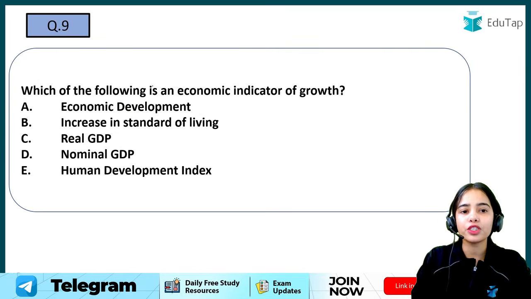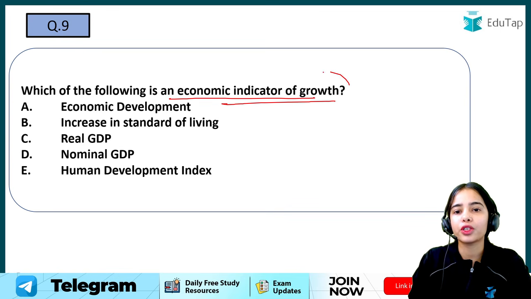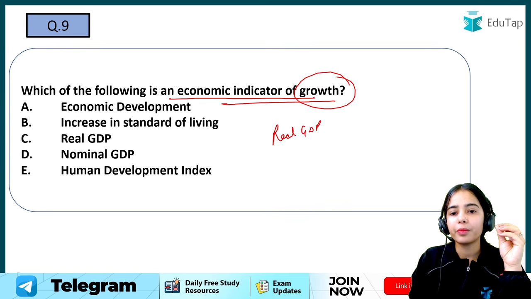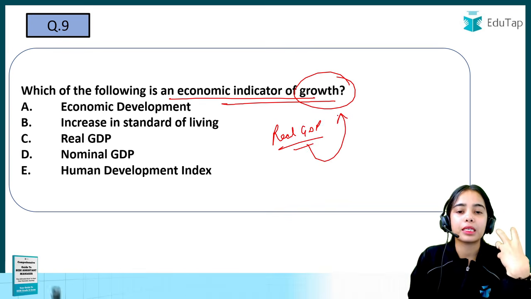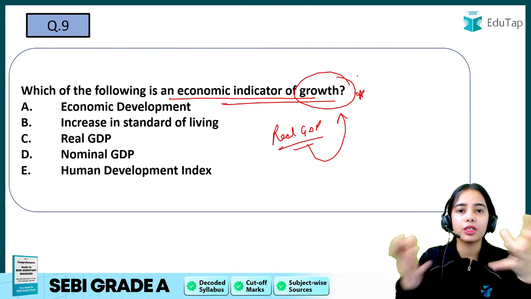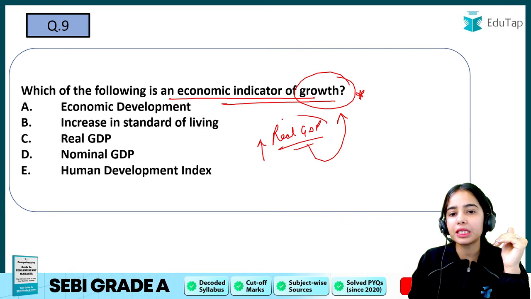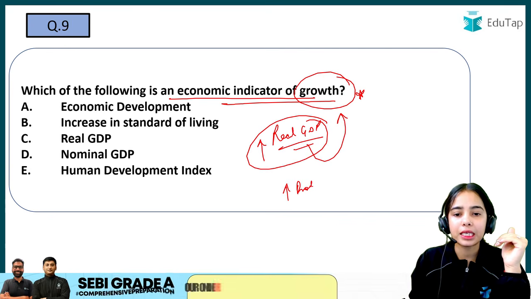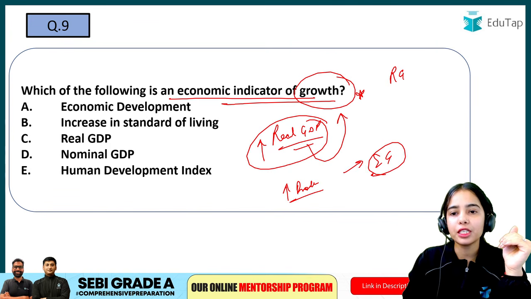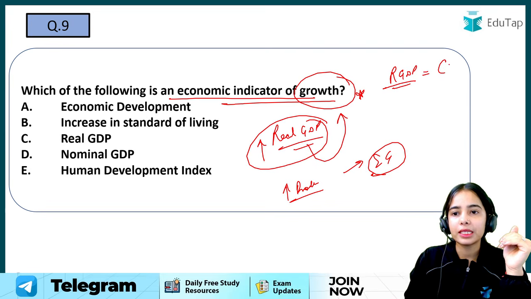Okay. Now, which of the following is an economic indicator of growth? So I hope you know that real GDP is considered a good measure to see the growth in the economy. If the real GDP is increasing, that means production is increasing in the economy. That means economic growth is happening, because the real GDP formula is current production multiplied by the base year prices.